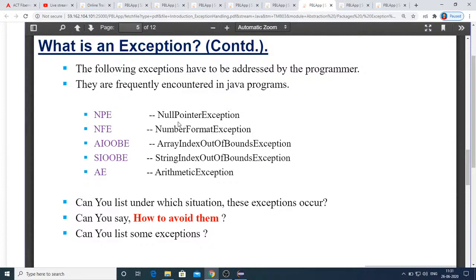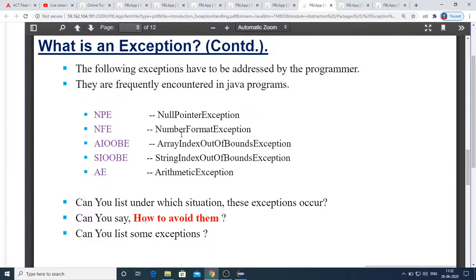So null pointer exception, generally it occurs when you try to refer any object or string which is initialized to null, then you get a null pointer exception. That means you are trying to access an object which is initialized to null. That's when you can get null pointer exception. Number format exception, just now I have shown you with example. So I'm trying to perform Integer.parseInt, and instead of giving an integer there, I'm giving a character, which cannot be converted to integer. So there you can get number format exception.